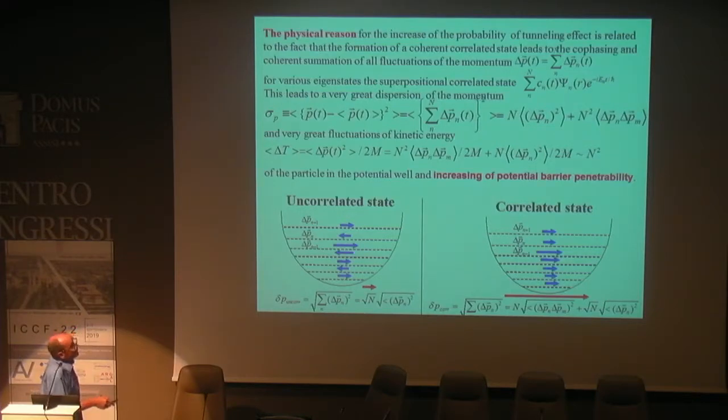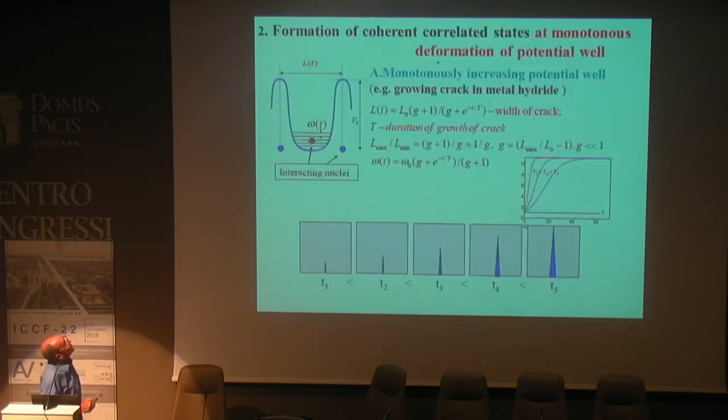And at some moment of time, at periodic moments, we have the creation of a very large, giant fluctuation of energy. Also, it is very interesting that the average fluctuation for a non-correlated state is proportional to the number of levels, and in the correlated state it is proportional to the number of levels to the power of 2. Because the number of levels is very large, maybe several thousand, it leads to a very large increase of the amplitude of correlation.